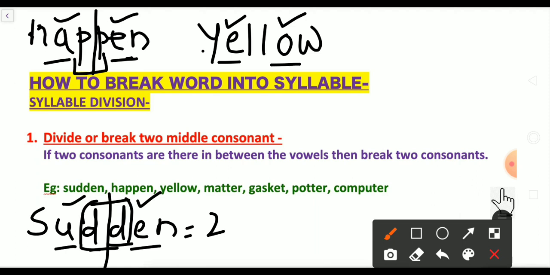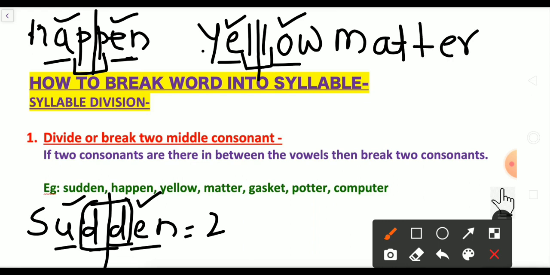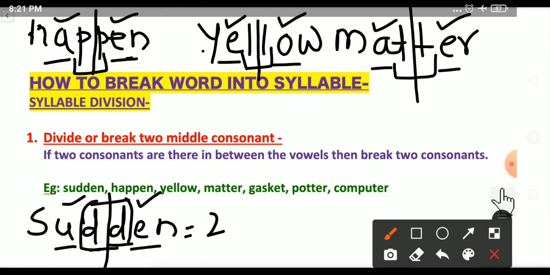In between them you have to check whether these are consonants or not. Yes, this L and L are consonants. So we have to break in between them. Yel-low. Next word is matter. M-A-T-T-E-R. First we find the vowels A and E. In between them, what are T and T? Consonants. So we have to break in the middle.